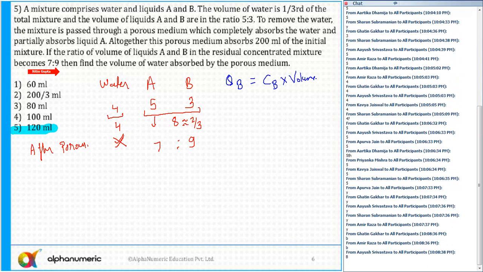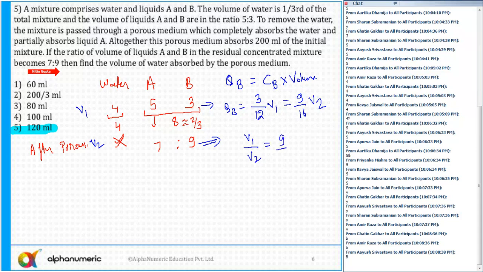So what is the quantity of B in the first mixture? Initially the quantity of B is the concentration, which is 3 upon the sum of the ratio, 4 plus 5, 9, 9 plus 3 is 12, and total volume is, let's say, V1. Here initial volume is V1 and the final volume is V2. Is equal to, here the concentration of B is 9/16 times V2. Both of them will be equal, and the quantity of B in both mixtures will remain constant. So from here you will get the ratio V1 to V2 is equal to 9:4. So V1 by V2 is equal to 9/4.